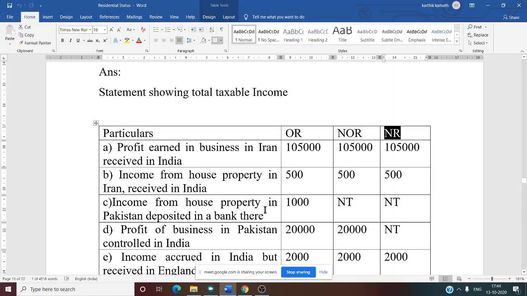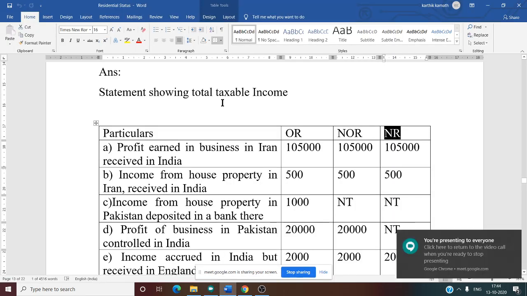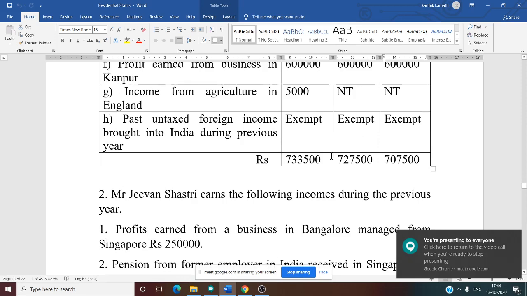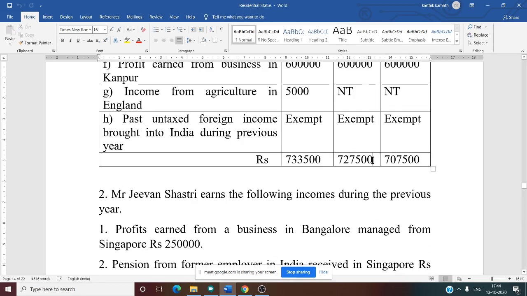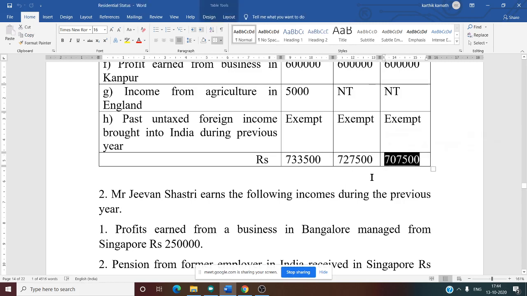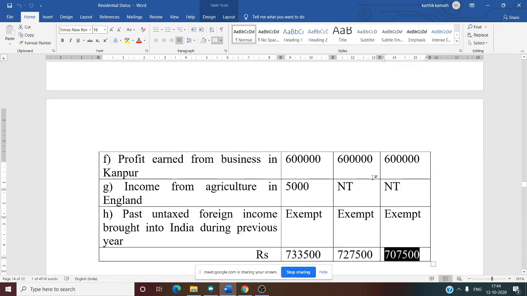Now we will see this total. Tax liability or taxability of OR is 7,33,500. That is for OR. 7,27,500 is for NOR. 7,07,500 is for NR. Yes, this is how you are going to solve the problem.